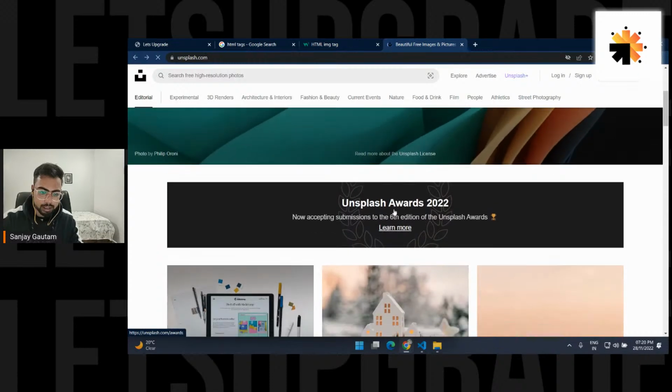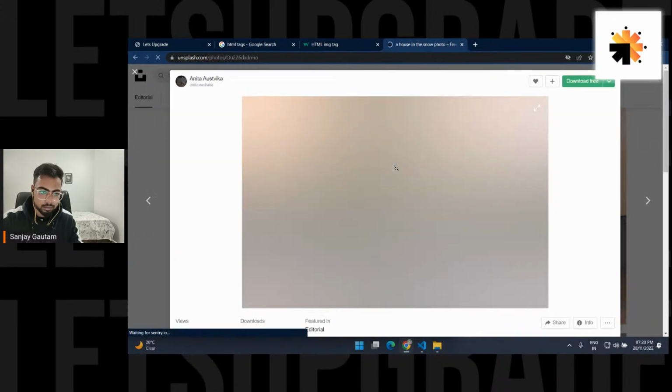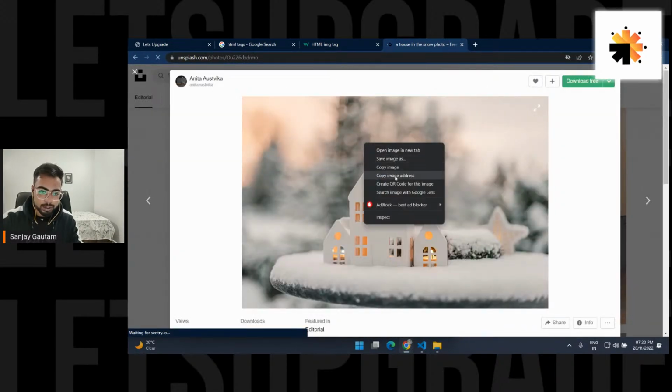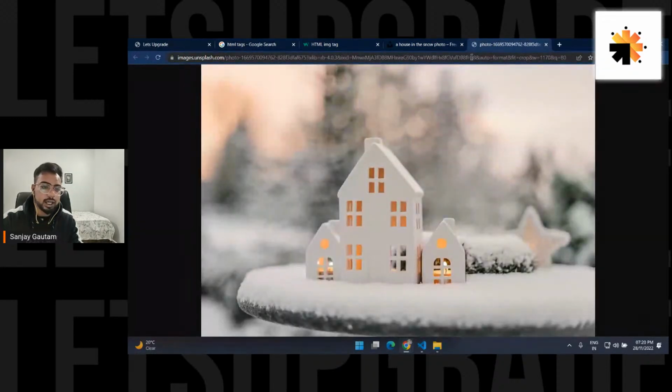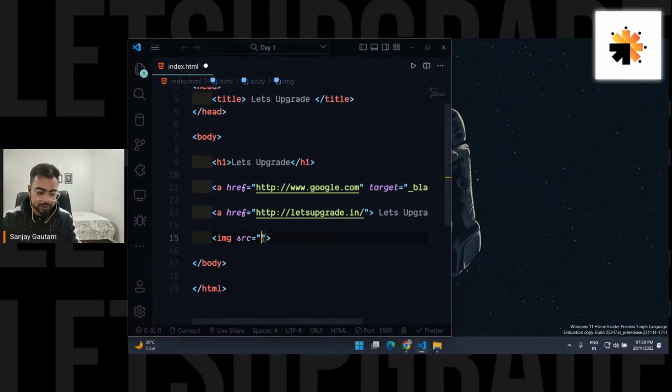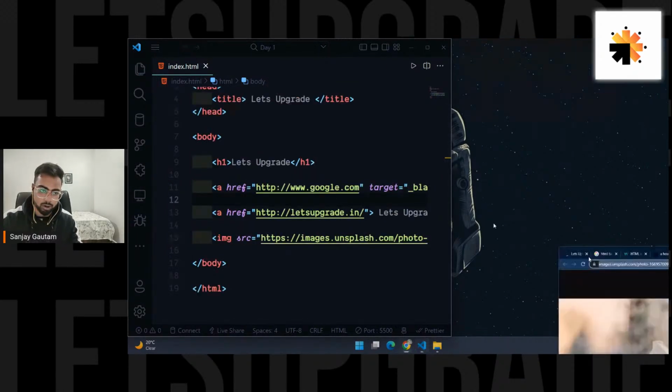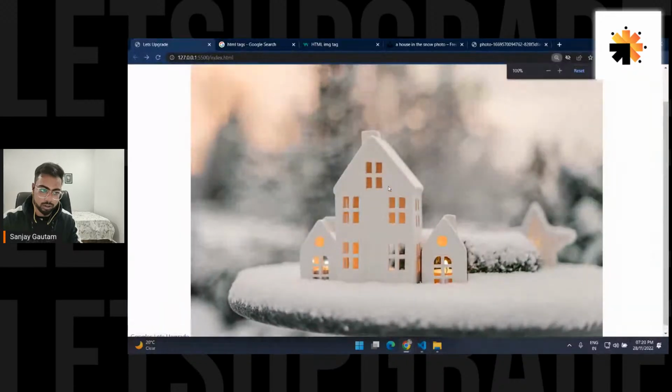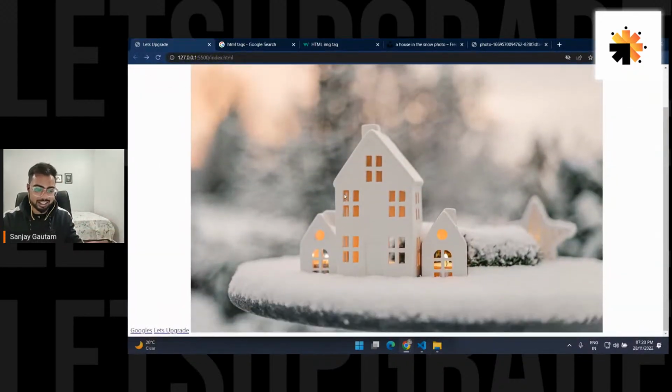It's taking a little longer. Okay, just open this in a new tab, open image in a new tab. So this is the address of this image. Copy this and paste it here. Okay, let's see if we are going to get our image or not. Okay, so I'm getting my image, but it's so huge. It literally is so huge. So how can we fix it?